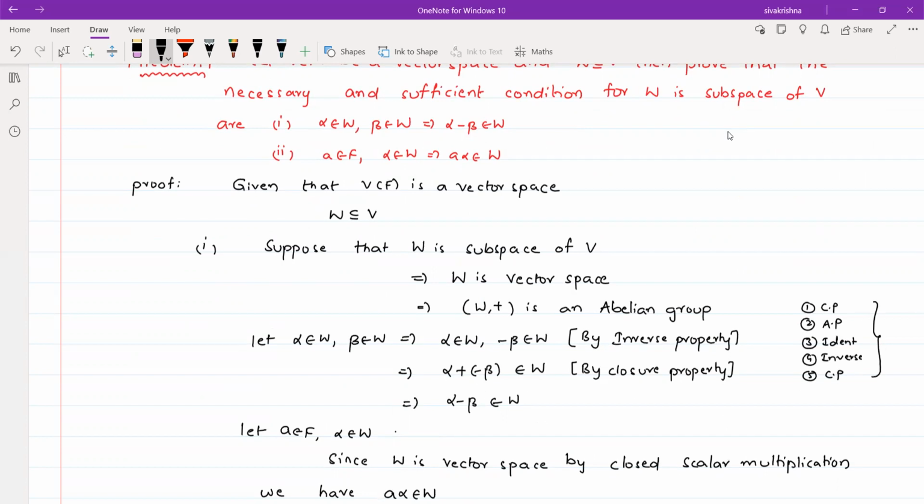Right. So by supposing W is a subspace of V, now I am going to prove those 2 conditions in the theorem.